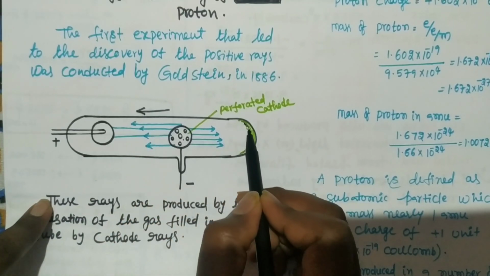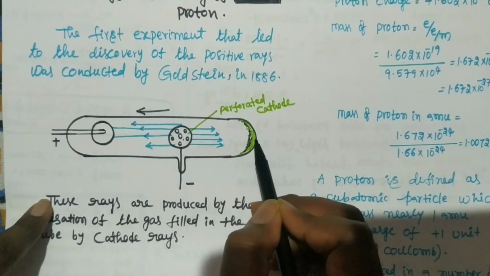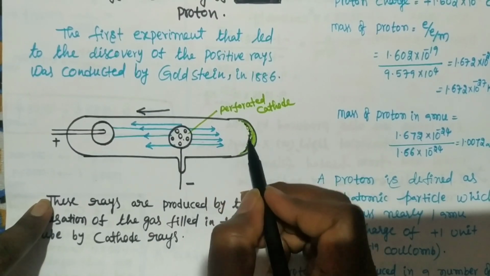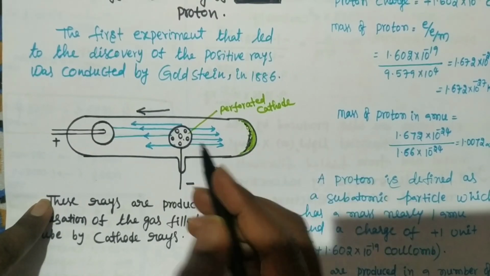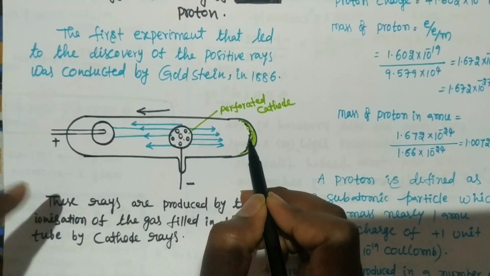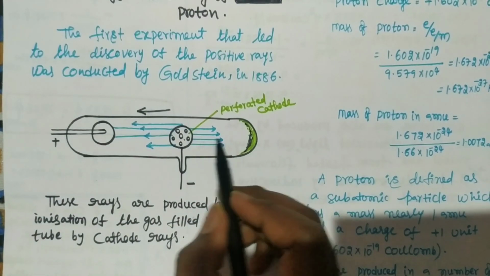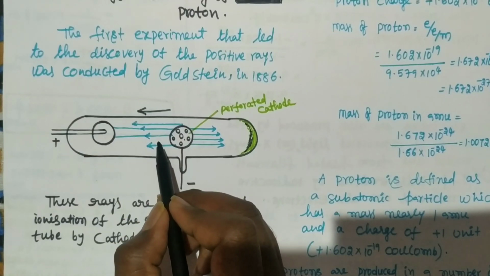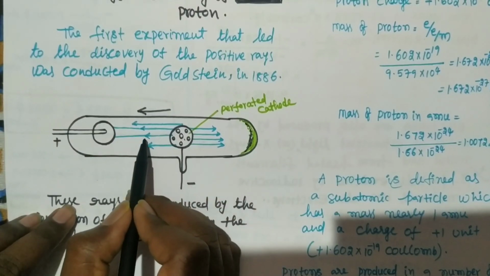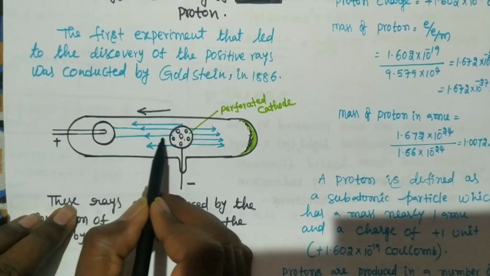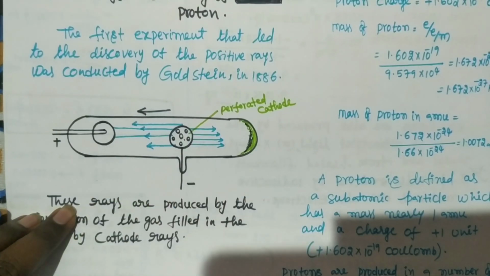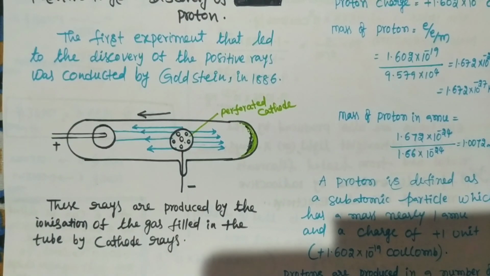So they arranged a zinc sulfide screen here, and on the screen, light glows. That means these particles hit here and glow and give light. So scientists observed that some rays are traveling towards the cathode from the anode. These rays are called anode rays.